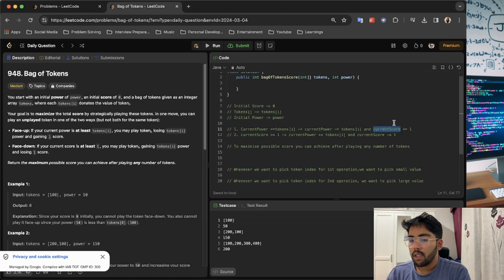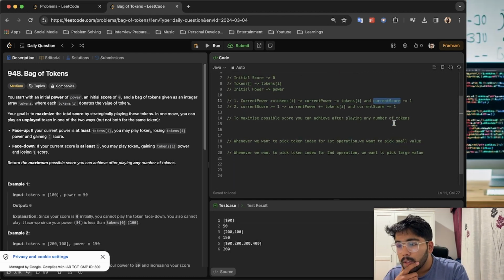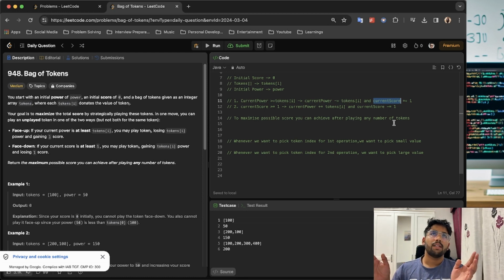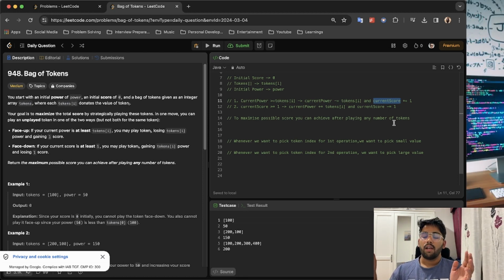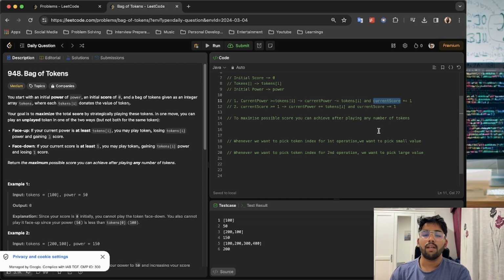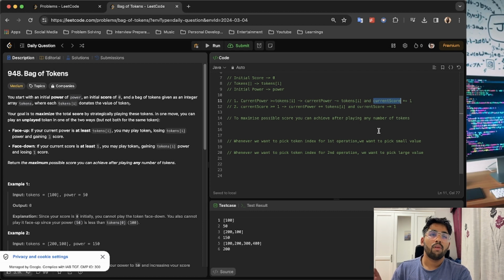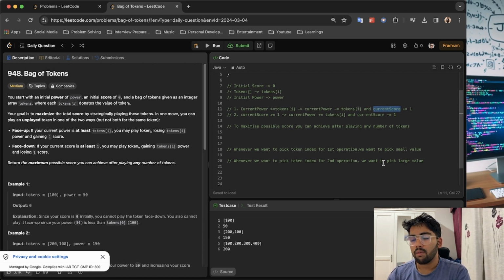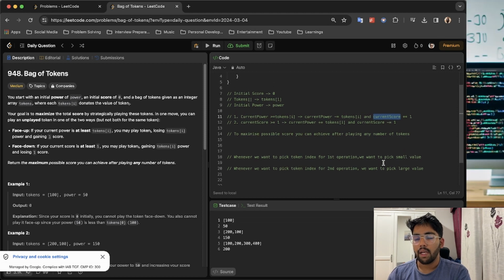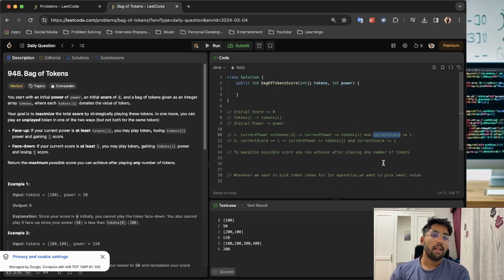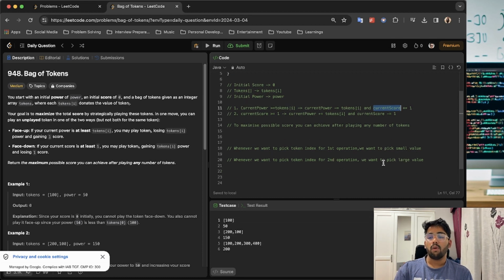Okay, and the one thing that I'm right now thinking is, since I want to pick the smaller and a larger, what would be the efficient way, if I'm iterating over this array, to pick a smaller value whenever I want the next smaller value, and the next larger value if the largest value is used. I think one thing that could be useful here would be to sort the array. Okay, so right now, till this point, we have developed the intuition of what we want to do.